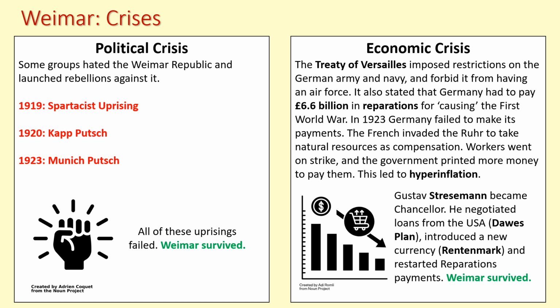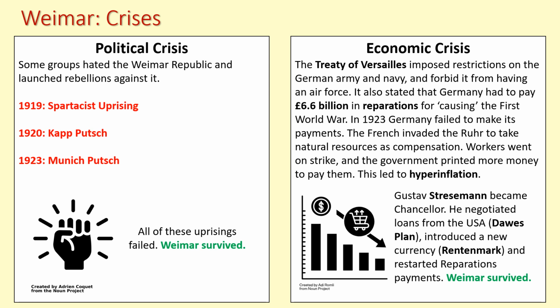Many of these ex-soldiers join these groups known as the Freikorps. So the Freikorps are groups of ex-soldiers who come together thinking that Germans should be proud of being German, that actually they need to show strength against their former enemies, the British, the French, the Americans, and so on. They're a powerful force.